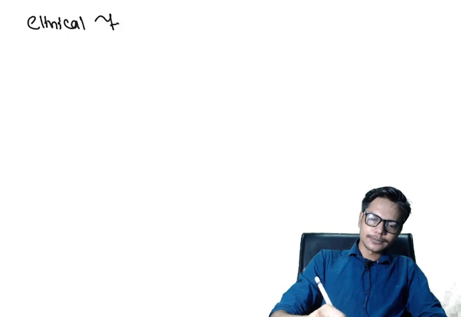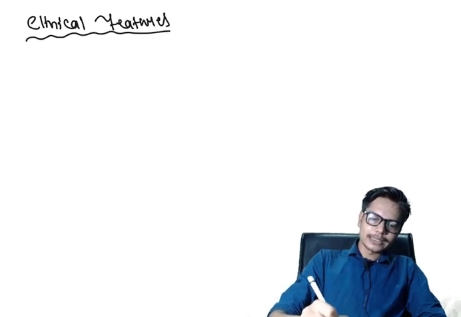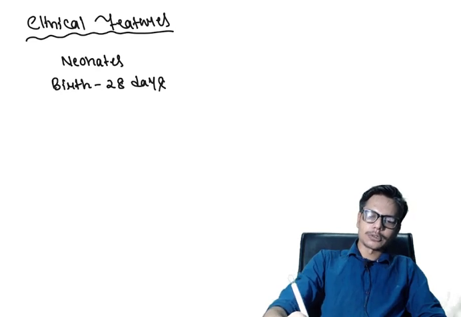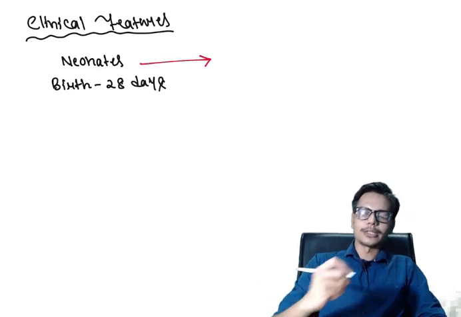So let us see the clinical manifestations of urinary tract infection by dividing the pediatric age group. We can divide it as neonates, that is birth to 28 days. What are the signs and symptoms of urinary tract infection in neonates?